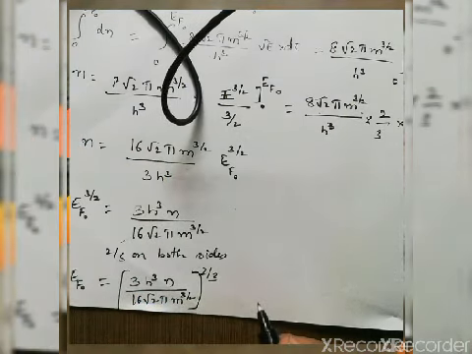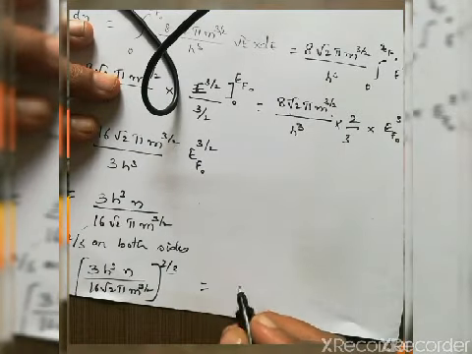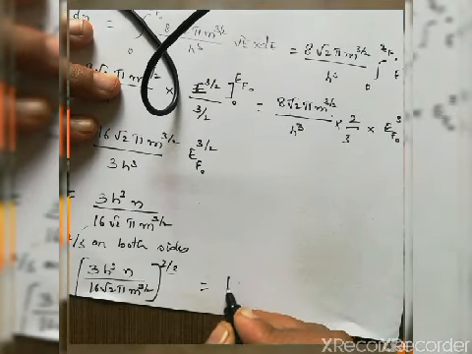So this I can further write as h square. Why?